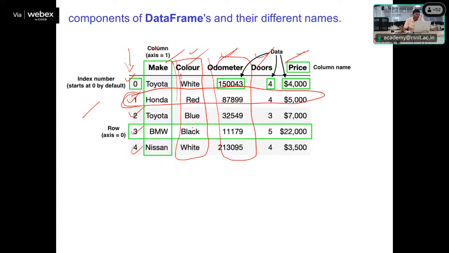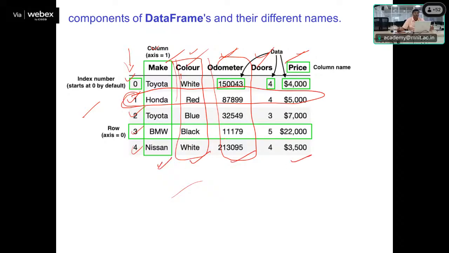Or sometimes these rows, you can see it is one kind of axis: 0, 1, 2, but ultimately this is going to become an index number. It is also one kind of index number for the column, starting from 1, 2, 3, 4.